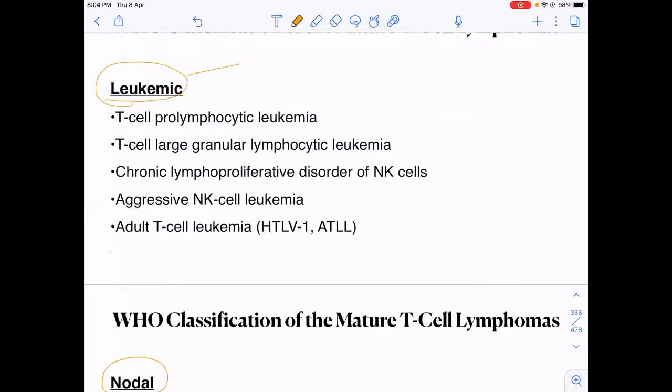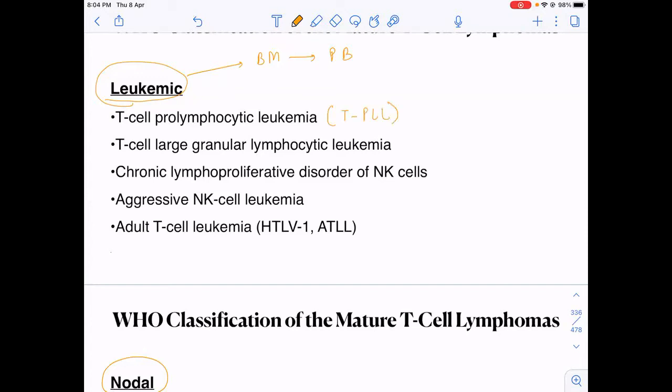Leukemic means that it involves the bone marrow and then comes into the peripheral blood as well. Nodal means involving the lymph nodes, and extranodal means other sites apart from lymph nodes, like GI tract, brain, skin, testes, etc. Okay, so coming to the leukemic variant, the first one is T cell PLL.